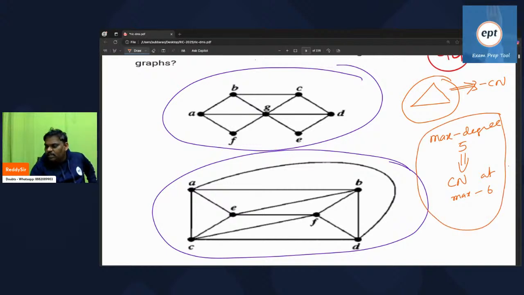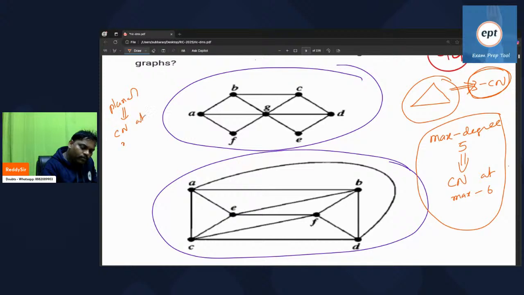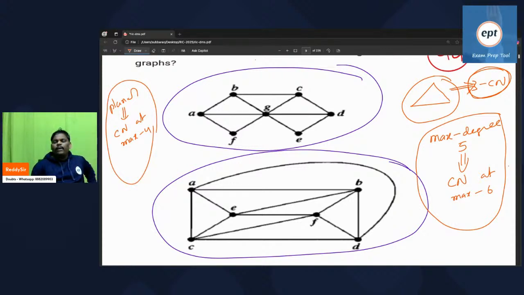Next one, triangle is there, chromatic number 3. Not minimum, not maximum, 3. Next one, if the given graph is a planar graph, chromatic number at max 4. So try to remember all these things. Triangle, chromatic number 3. Maximum degree 5, chromatic number maximum 6. Planar graph, chromatic number is at maximum 4. Every planar graph is 4 colorable, means it doesn't take more than 4 colors.